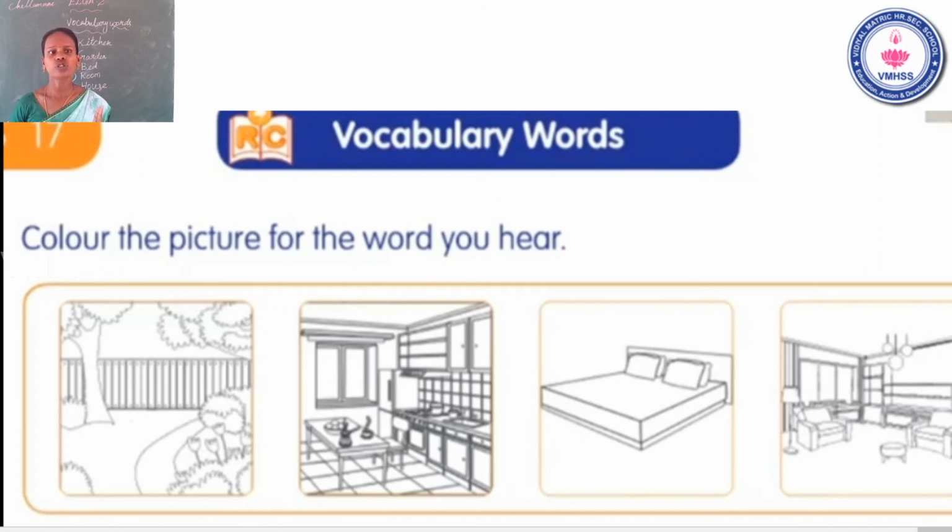Now I say two vocabulary words. You have to color the picture. It's clear. Now I say two vocabulary words, students. So listen carefully. And next you have to color the picture. The first one is garden and the second one is bed. It's clear. Now what is the next one?